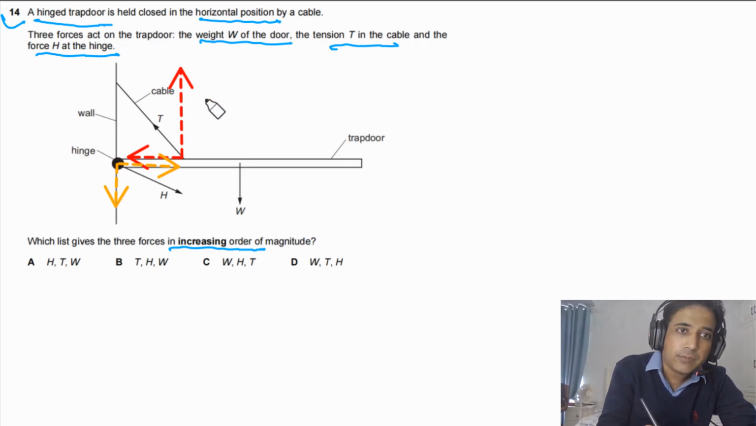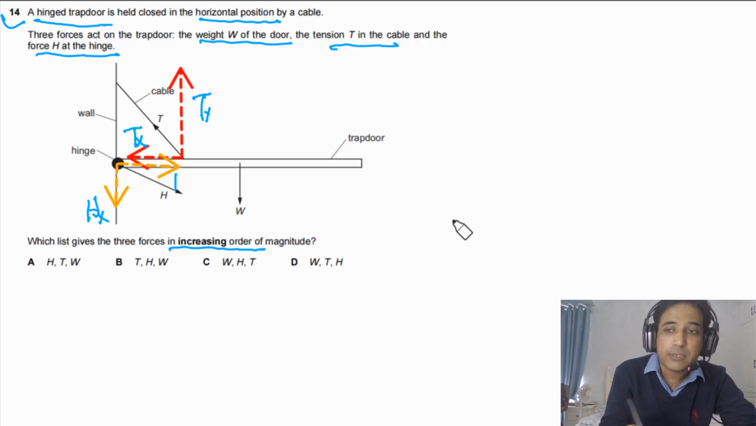So we can say this one is Ty and this one is Tx. Then this component is Hx, and this one we can label Hy because this is the vertical component.